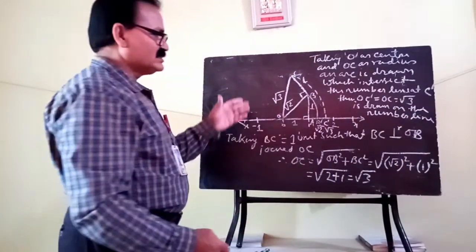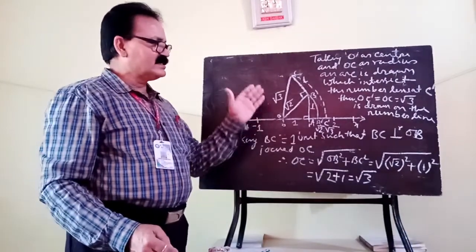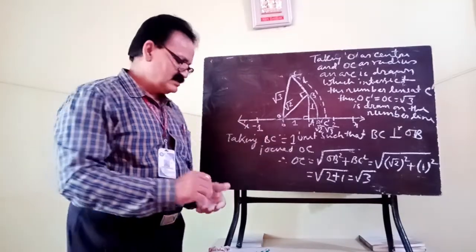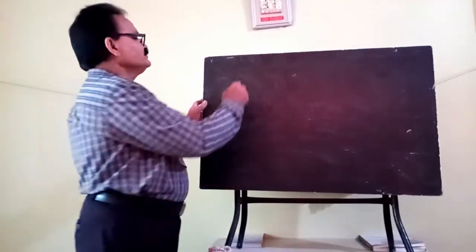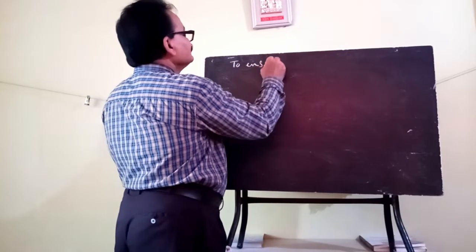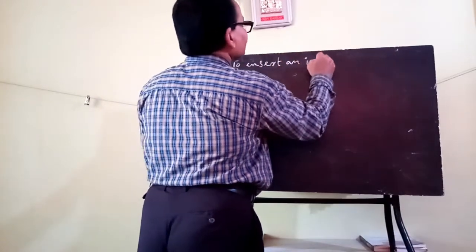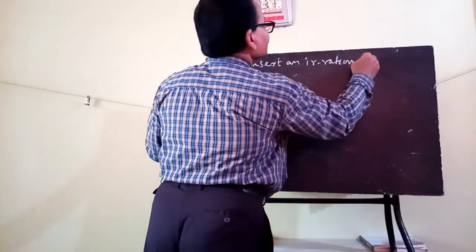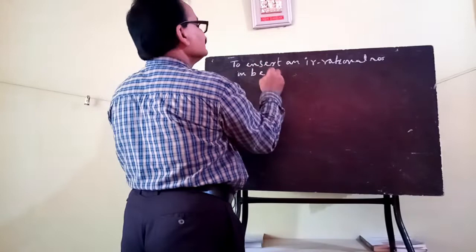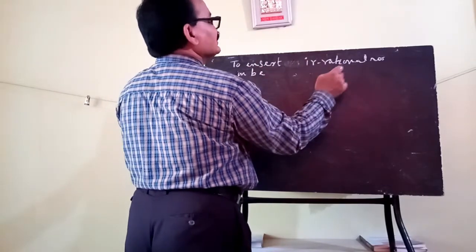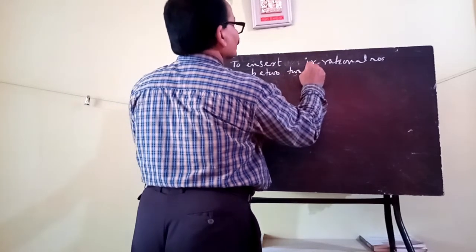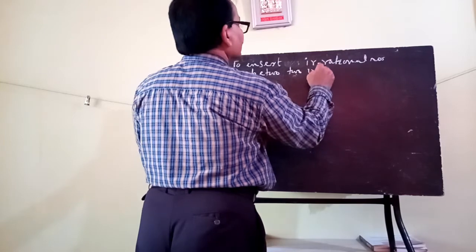Okay, this is how we can represent an irrational number on a number line. Clear? Okay. Now I will explain how to insert irrational numbers in between two irrational numbers.